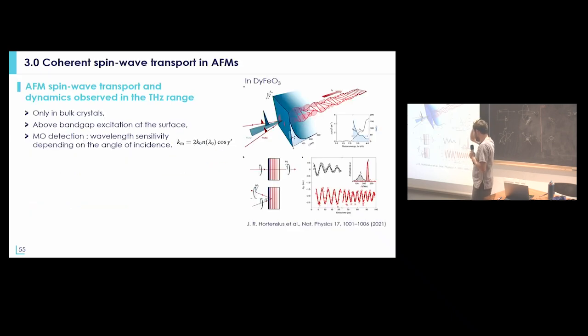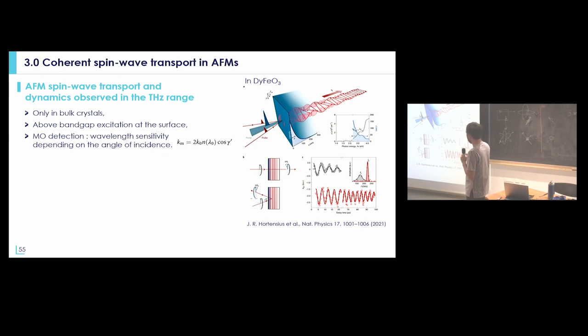Just maybe to show you that we now have ways to measure antiferromagnetic dynamics, not only in single crystal, as it was done for really long, and it's still the most common way to look at magnetization dynamics in antiferromagnet. For example, in this continuum antiferromagnet, they shine femtosecond laser pulses on a single crystal above the band gap, and so it can generate a propagating spin wave, and you can detect by pump probe measurement the propagation of the spin wave at some wave vector that depends on the direction of the pump polarization.